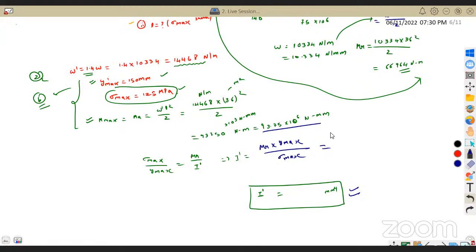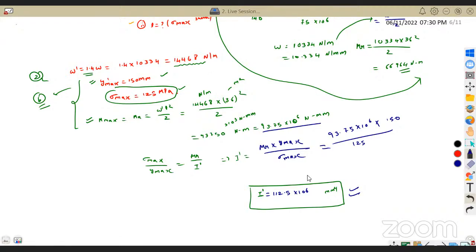MR is 93.75 into 10 power 6, y max 150, and sigma max is 125. You'll get the answer in 10 power 6. I'll give you the answer directly. It is 112.5 into 10 to the power of 6.